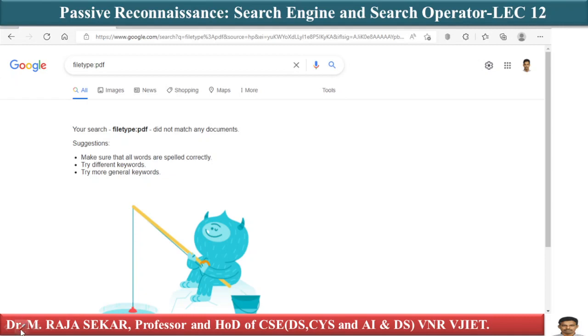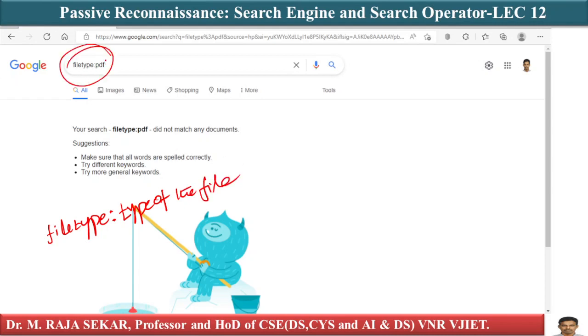For example, if I would like to search for a PDF file, how can I write? Syntax is simple. I must write filetype colon type of the file. You have to specify here the type of the file. For example, just see here, filetype colon, I am interested in finding a PDF file.